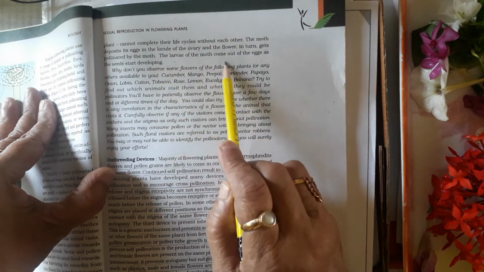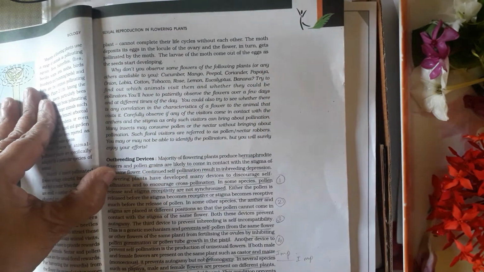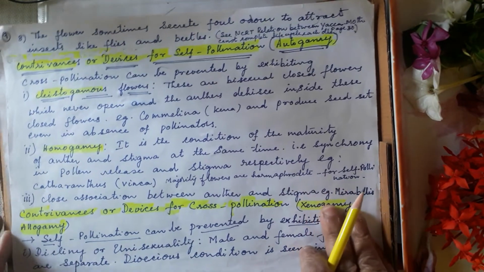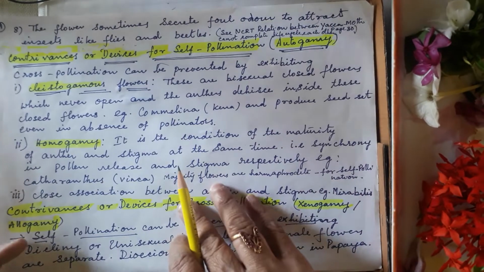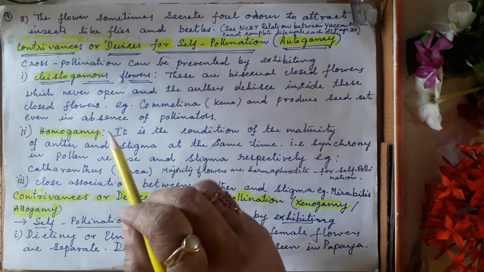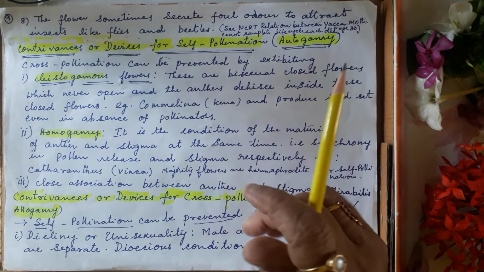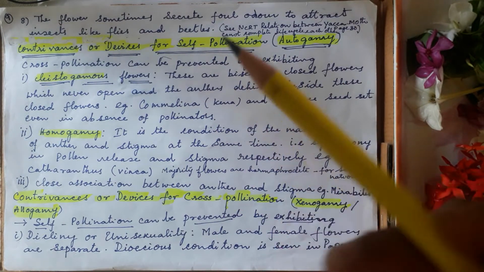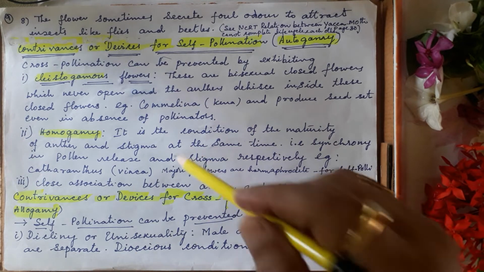The larva of the moth comes out of the egg as the seeds start developing. So both are growing together, and when the seeds are ready, the caterpillar-type moths will come out. Okay, this is about the insects helping pollination, how the flowers develop themselves and how the insects are coming.